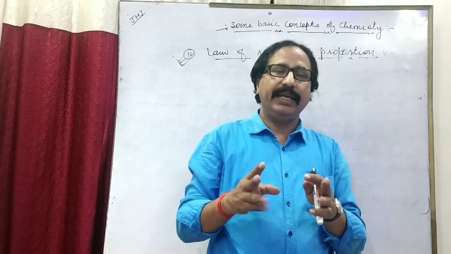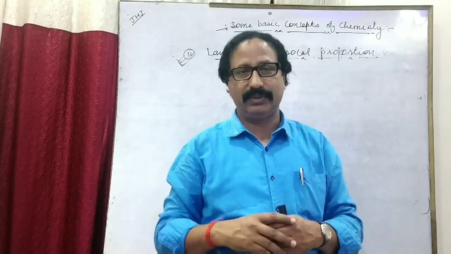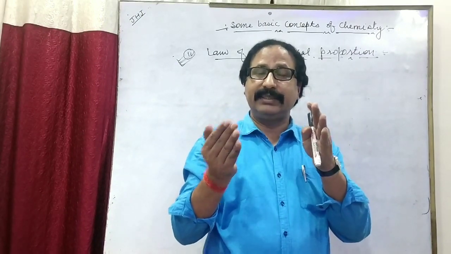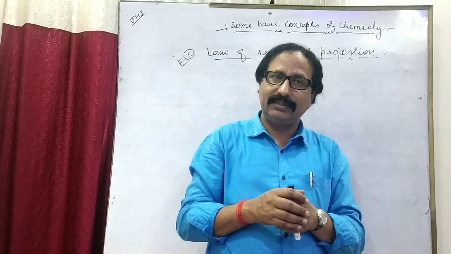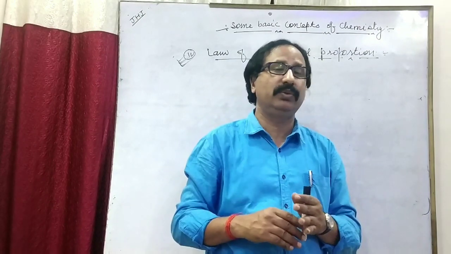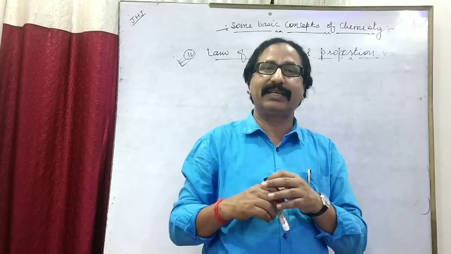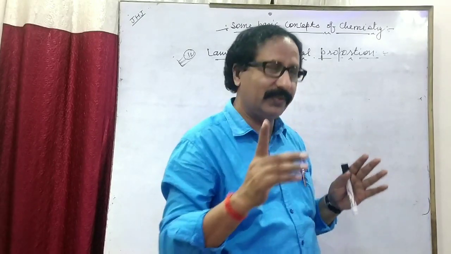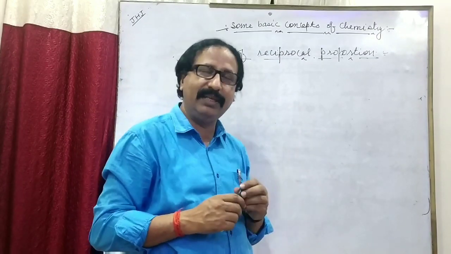If these two elements directly combine with each other, then the compound formed by the combination of these two elements has the same ratio as its ratio is given in both the compounds which are formed by combination with the third element. Feeling some complexity? Oh, no. Through an example, the concept of this law must be clear.